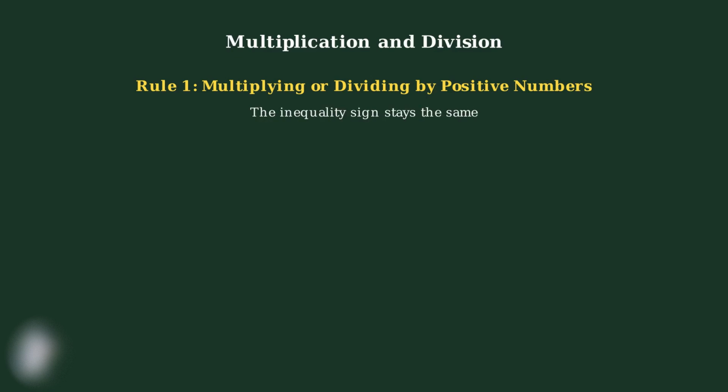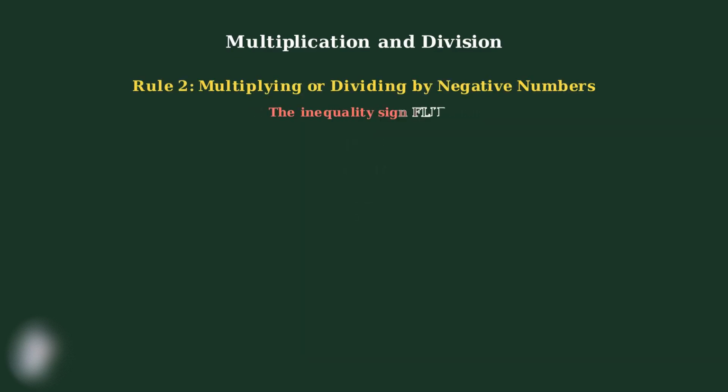These operations follow similar rules to addition and subtraction, but with one crucial difference that we must always remember. First, when we multiply or divide both sides of an inequality by a positive number, the inequality sign remains unchanged. This works exactly like equations. For example, if we have 3x less than 12, we divide both sides by positive 3. The less than sign stays the same, giving us x less than 4. Notice how the less than sign remains unchanged throughout the process.